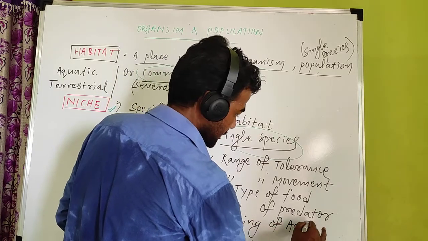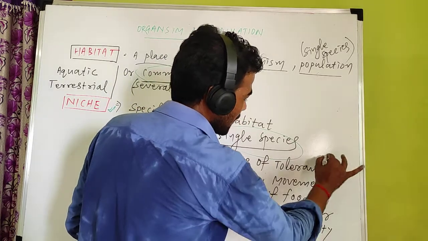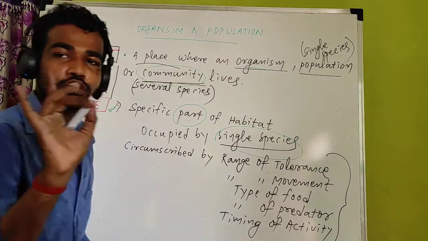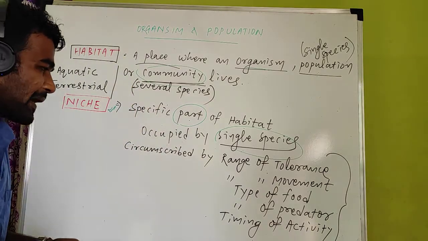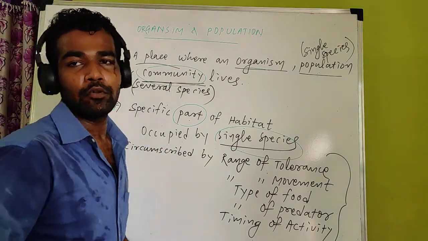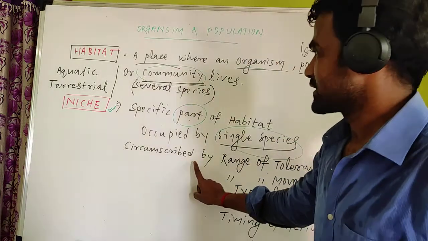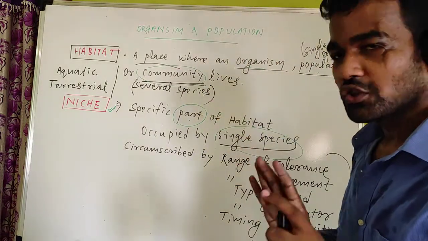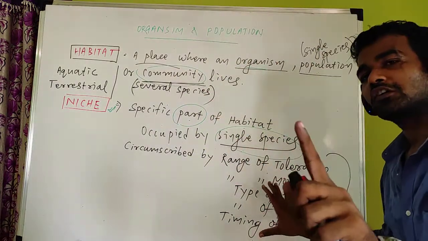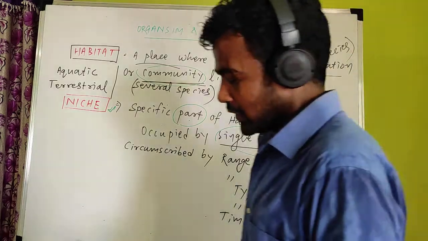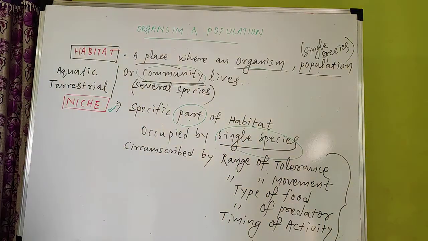I will explain everything that I have written here. Just listen carefully. First I will give you one example, then I will come to this definition. This definition is not clear now, this part is not clear to all of you. So now come to one example. I will give you one example.